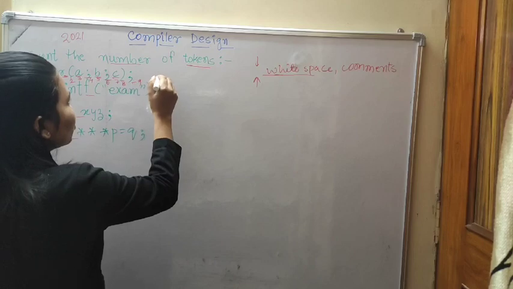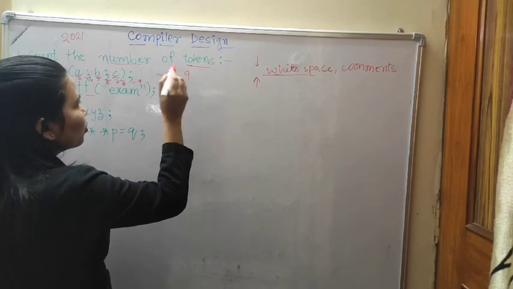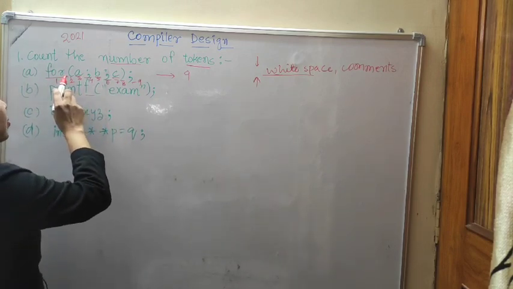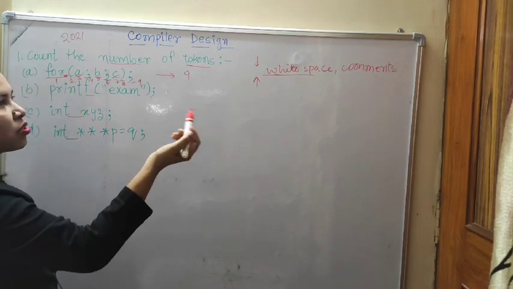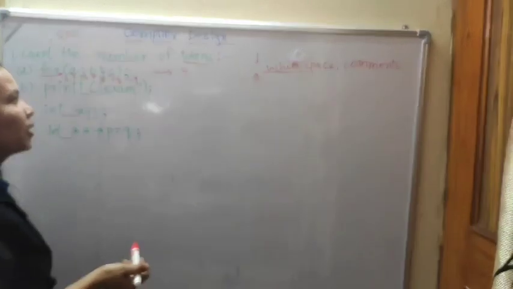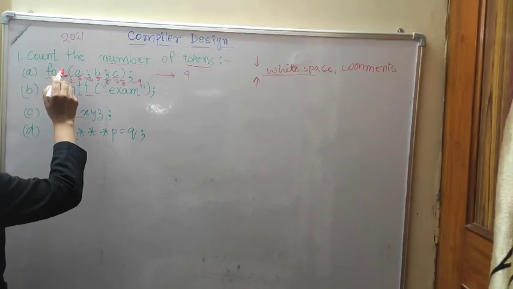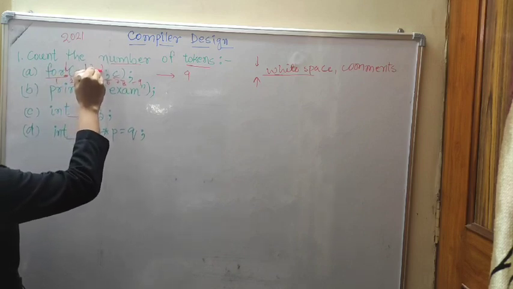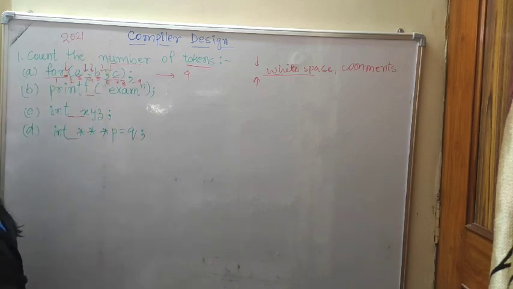So in option A, the number of tokens is 9. We count every character except the white space. Here no comment section is given, so we do not count it, but blank space is given, and that we will not count.